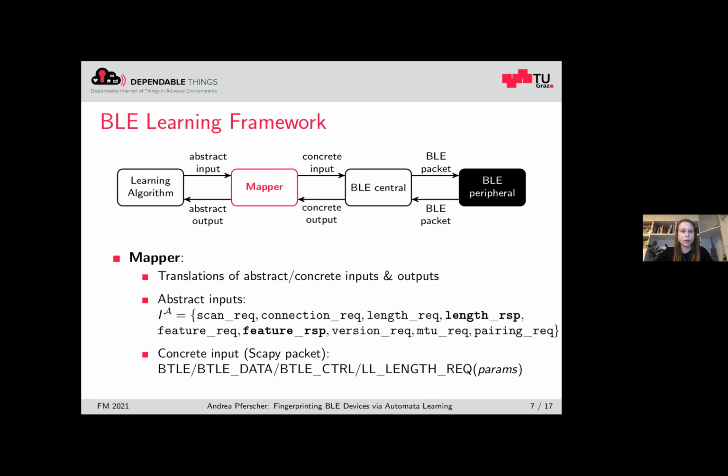The second layer of our framework is the mapper component, since we cannot learn while considering all possible Bluetooth Low Energy commands. Therefore, we need to introduce some kind of abstraction and assume a more abstract input alphabet. However, it is important to notice that this abstract input alphabet also contains responses, because, as I explained earlier, the peripheral device can also send us requests and we have to respond to them. These abstract inputs are then taken by the mapper component and translated to concrete Bluetooth Low Energy packages.